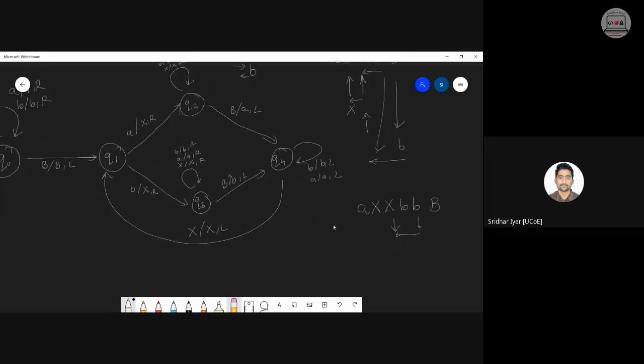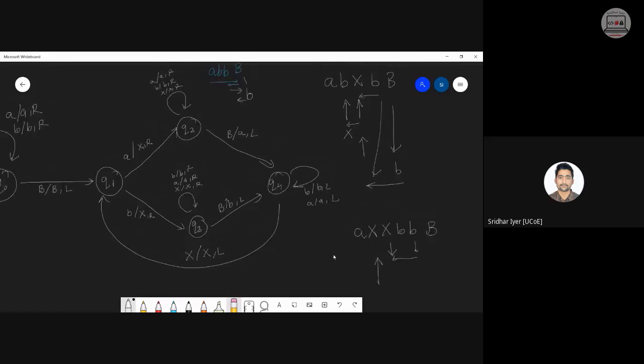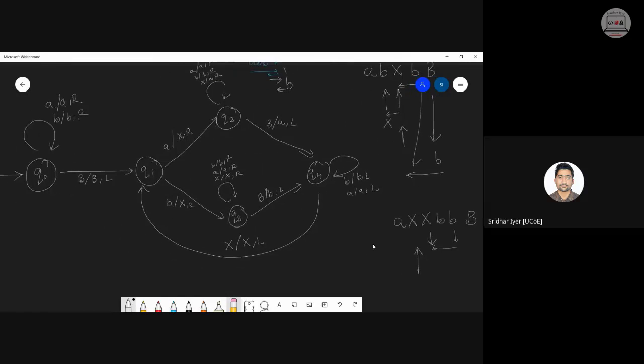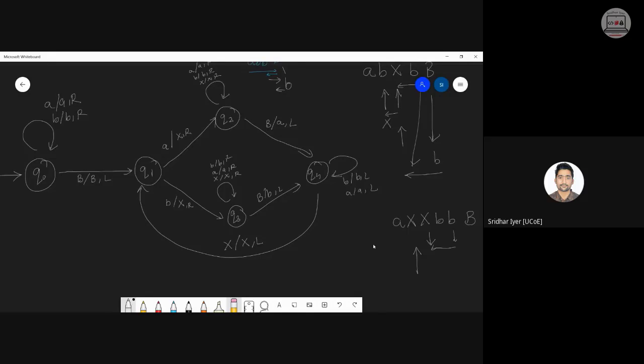The first x that comes will be this x, the comeback state, right? So replace this x with x and move left. We moved left, and the pointer again shows x, but we don't have anything to address that. Are we having anything to address that? No. So what should we do now? You tell me. Do you understand what I am trying to say?